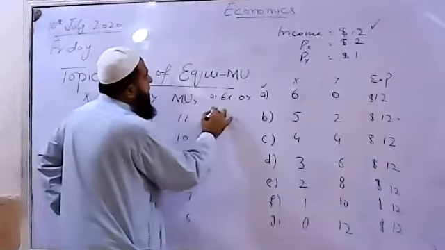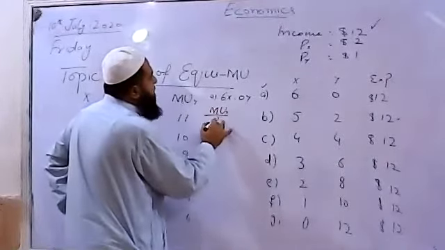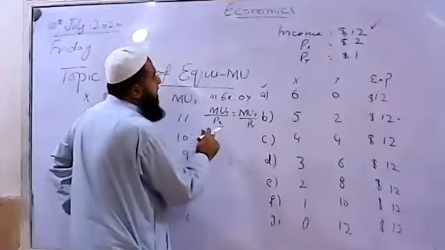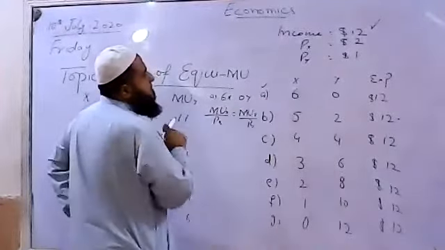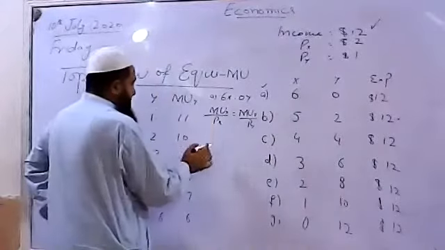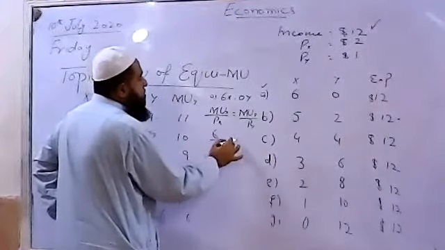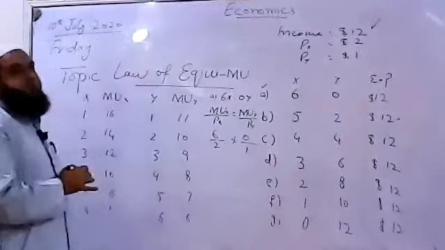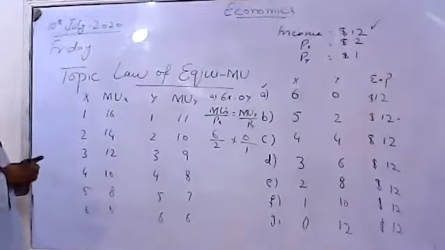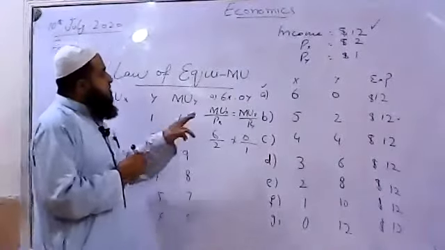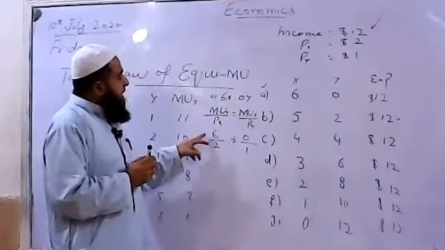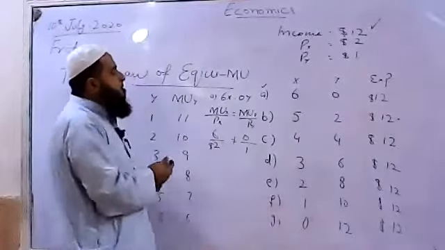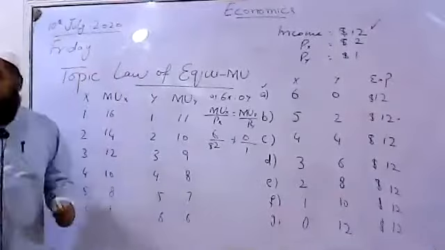Marginal utility of X over price of X should equal marginal utility of Y over price of Y. So this bundle cannot maximize satisfaction because here we find 6 over 2, but here it is 0 over 1. So this cannot be equated. Bundle A will not give us the consumer equilibrium point because here the marginal utility from X is higher than the marginal utility of Y.